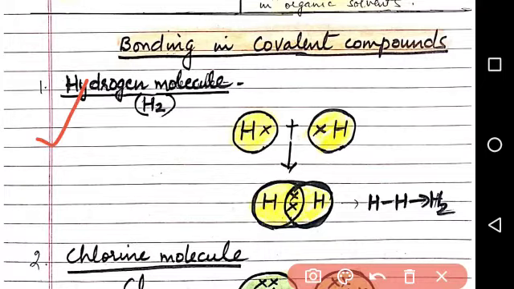Hydrogen has atomic number 1, so it has one proton and one electron. To complete its first shell, it needs one more electron. So one atom of hydrogen shares its one electron with the other atom having one electron. Both share this electron and complete their duplet. One single bond is formed between the hydrogen atoms, and in this way the hydrogen molecule is formed.